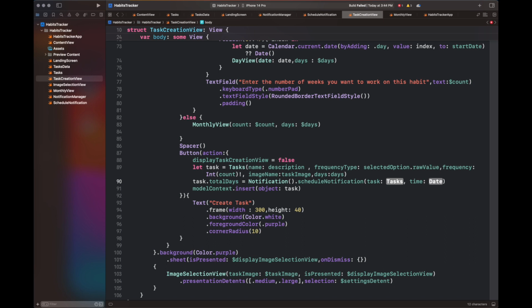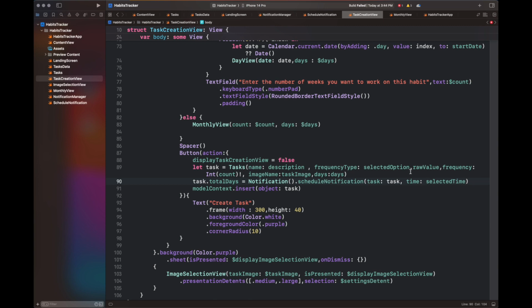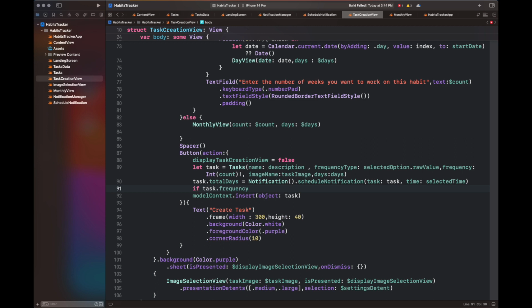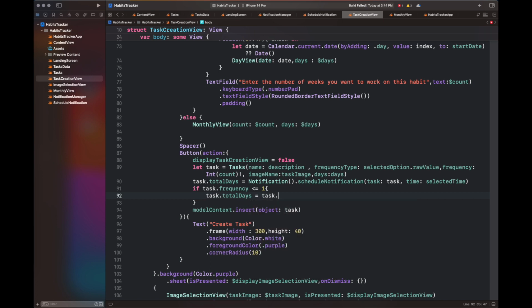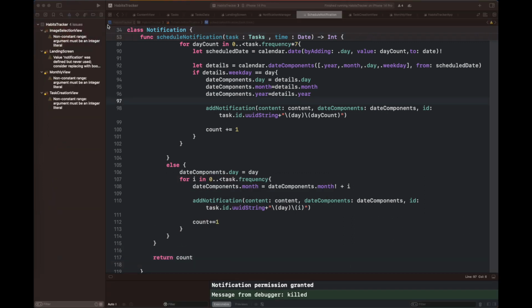There is a little discrepancy here which I'm going to fix in the next part of the video, and then a model context is used to insert that object inside our tasks. I've forgotten the variable that is to be returned by the scheduleNotification function, so return count here.